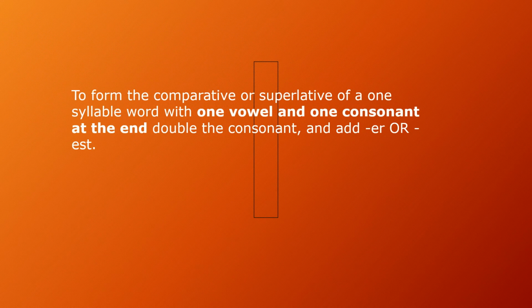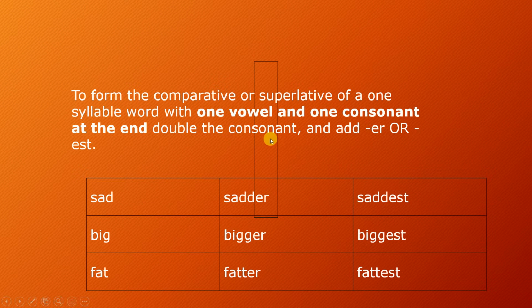To form the comparative or superlative of a one syllable word with one vowel and one consonant at the end, double the consonant and add er or est. What we mean is that if you look at these examples, we have one vowel, a, and then the d sound.